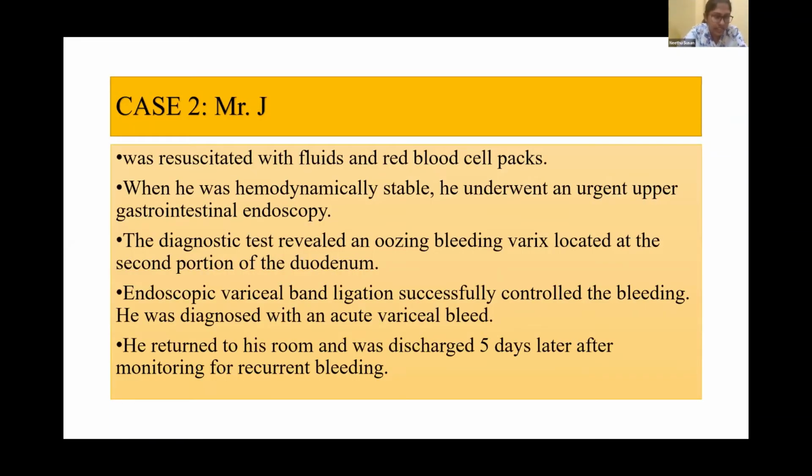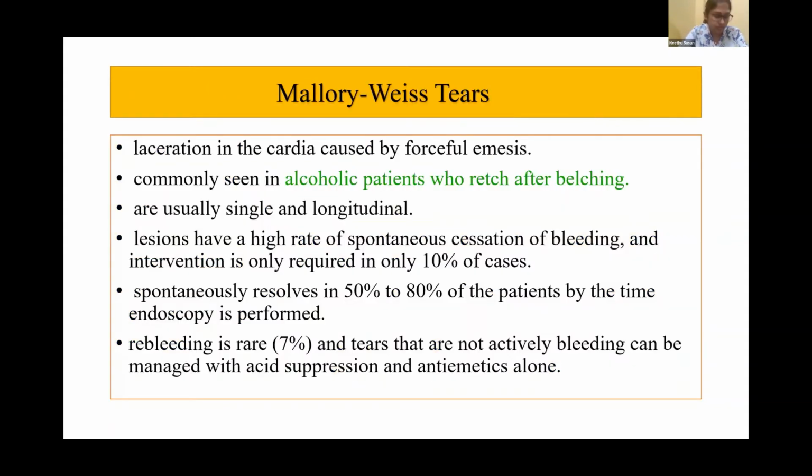So Mr. J was resuscitated with fluids and PRBCs. And when he was hemodynamically stable, he underwent an urgent upper GI endoscopy. The diagnostic test revealed an oozing bleeding varix located at the second portion of the duodenum. An endoscopic variceal band ligation successfully controlled the bleeding. He was diagnosed with acute variceal bleed. He returned to his room and was discharged 5 days later after monitoring for recurrent bleeding.